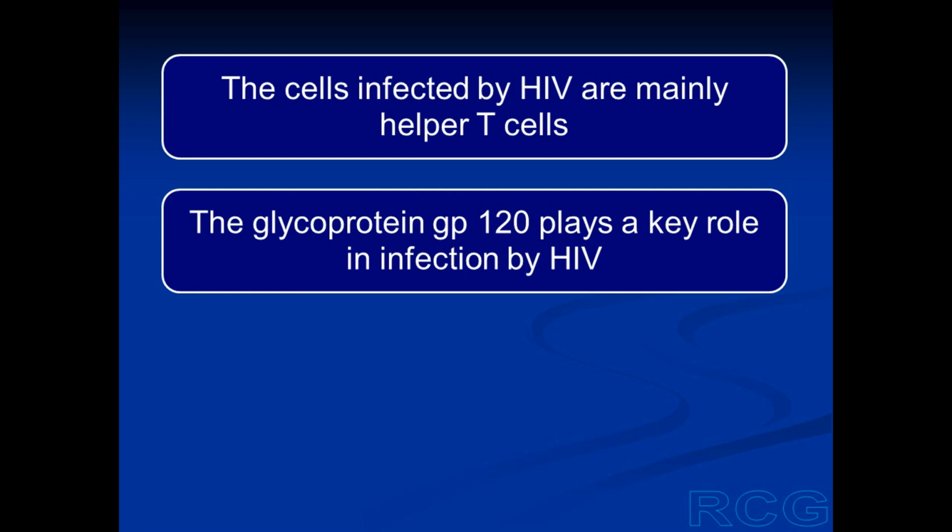The cells which are infected by HIV are mainly helper T cells. Some macrophages may also be affected, but the major cells which are infected by HIV are helper T cells. And the glycoprotein GP120, which is present on the surface of the virus, plays a key role in infection by HIV, as we will see later.